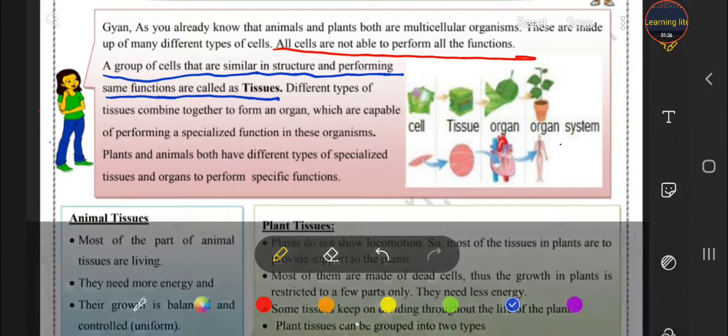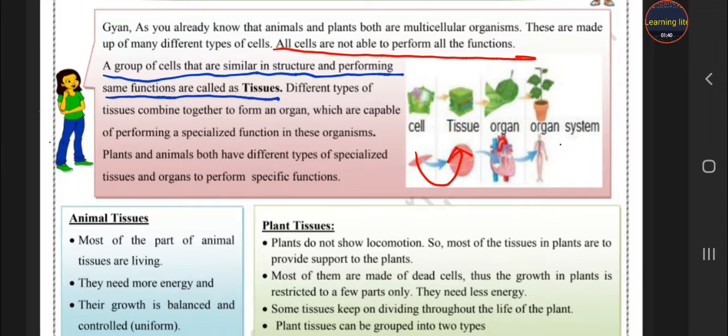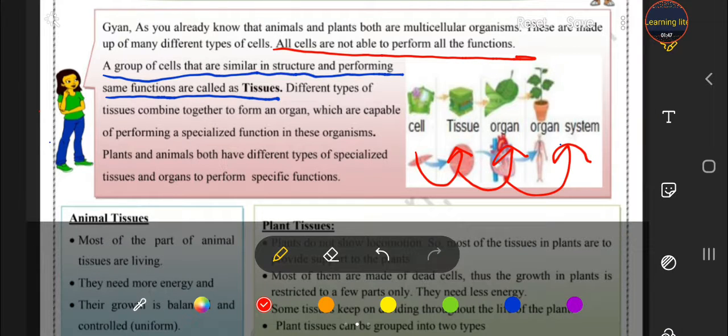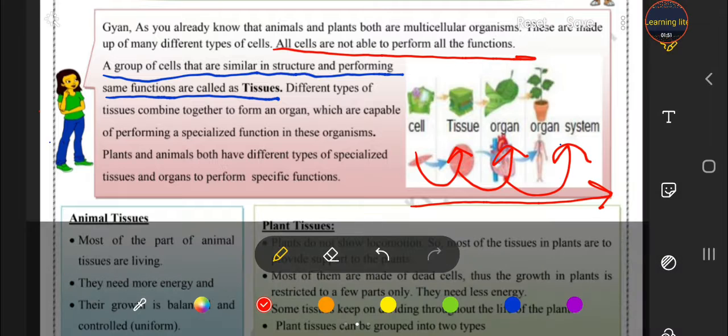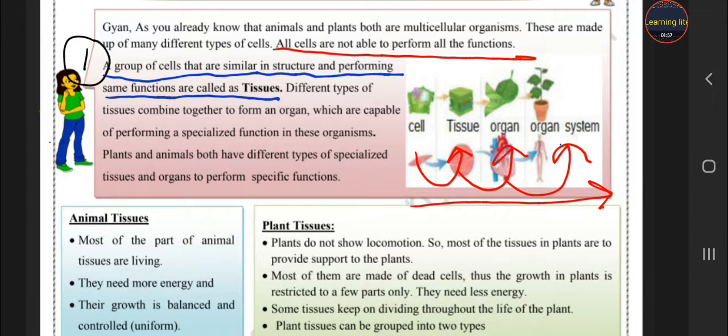So students, in the diagram you can see, first cells join to make tissue, tissues combine to form an organ, and organs combine to form an organ system. This is a chain, and it moves in this direction. You have to follow that pattern, okay? And this is the answer to your first question. What is tissue? A group of cells that are similar in structure and performing the same function.